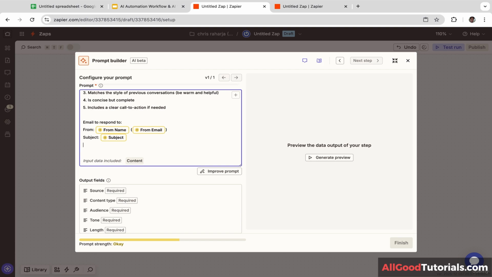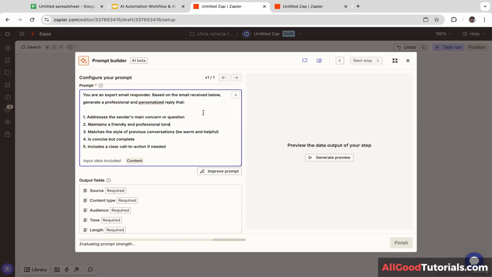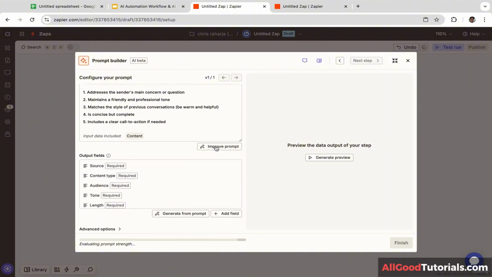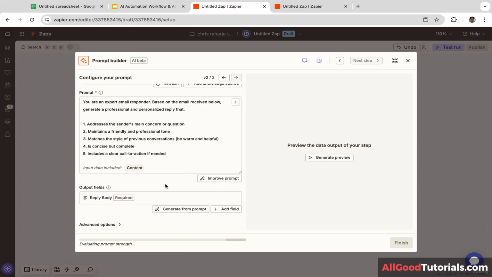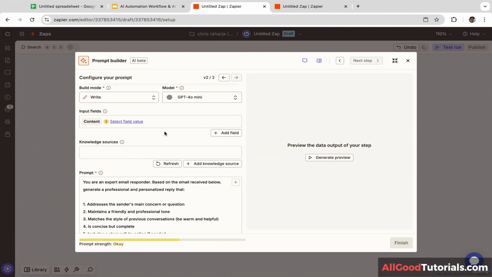Well, I'm going to remove the date because I don't think it is needed. Okay, so that's my prompt. You can pause the video and type this prompt. And if you want to use AI to improve your prompt, you can click this. Next, we are going to generate the output fields from the prompt. So let's click this, generate from prompt. It will take a few seconds. Okay, here are the output fields, reply body.